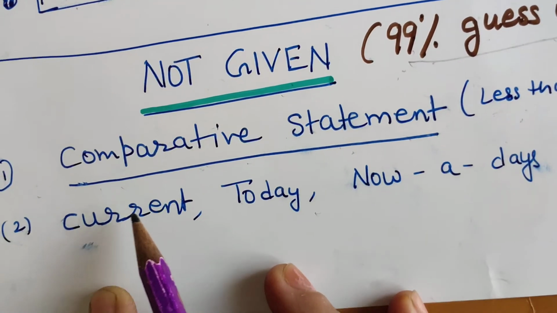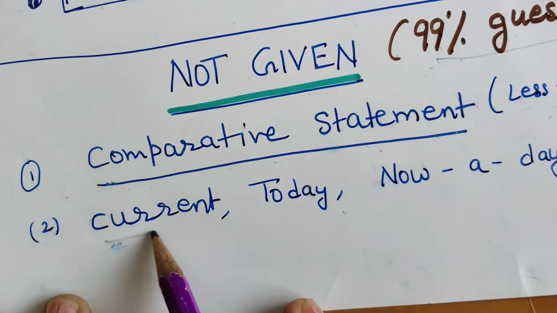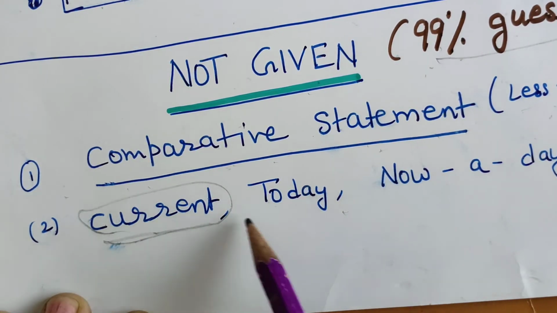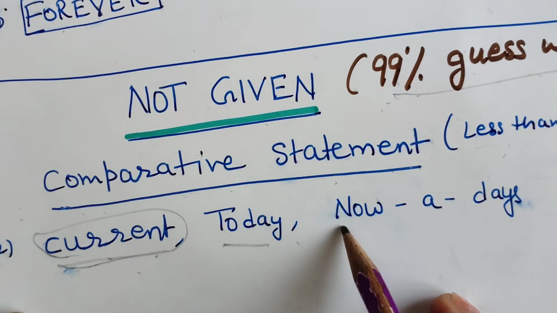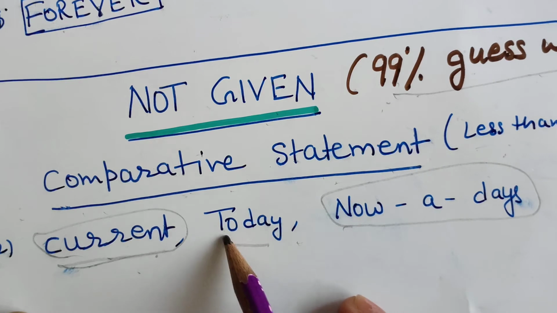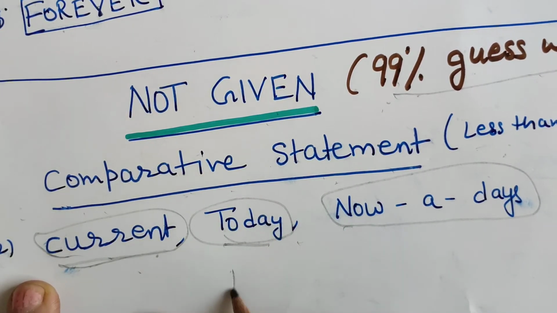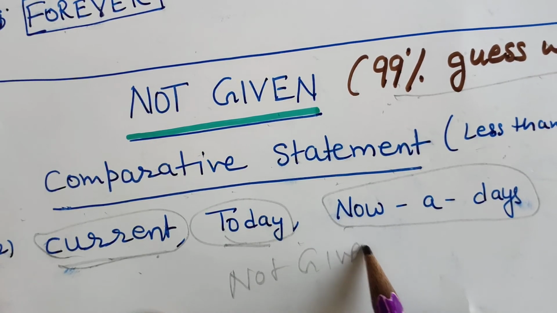Last, whenever the statement gives the current time, like today, current day, current year, nowadays, then it is also 99% not given.